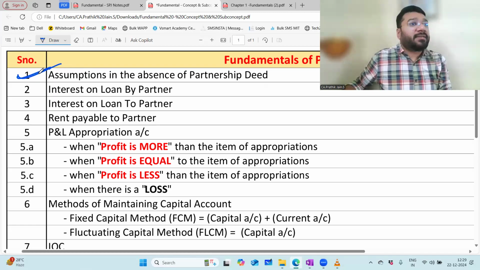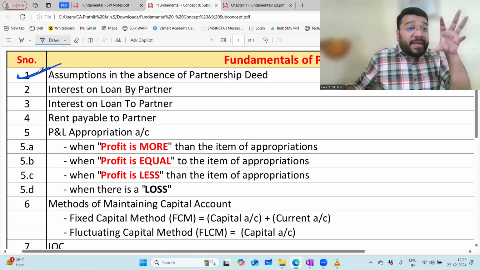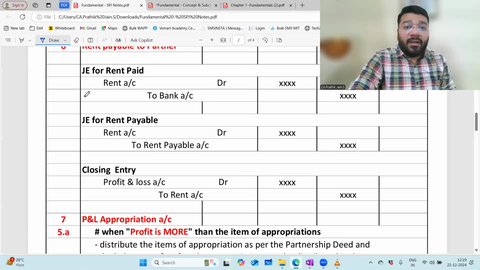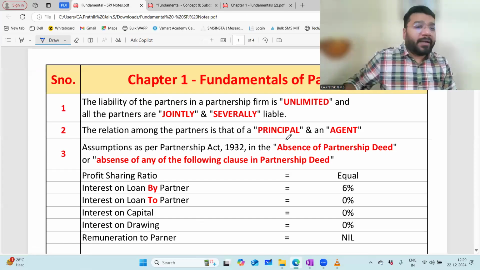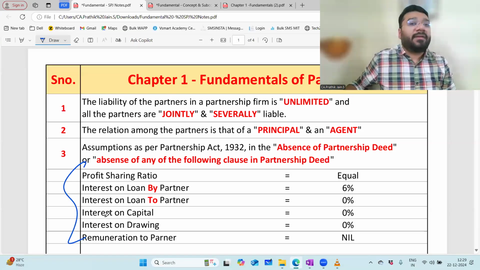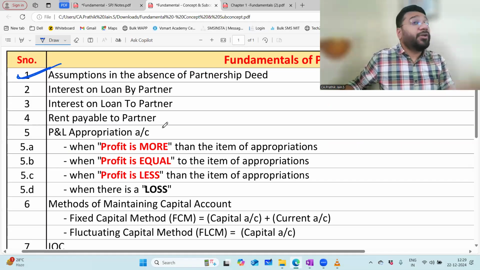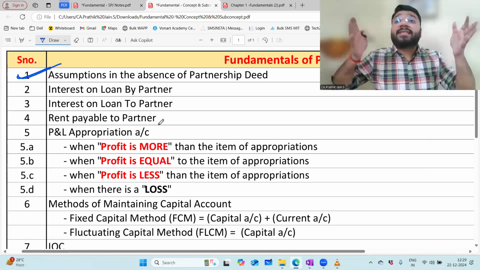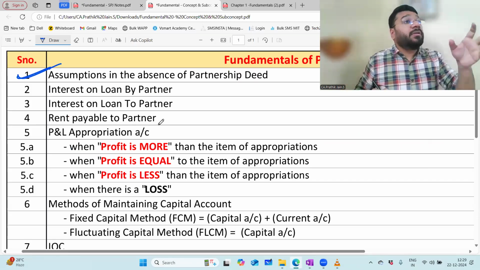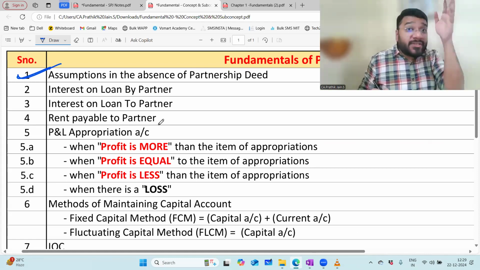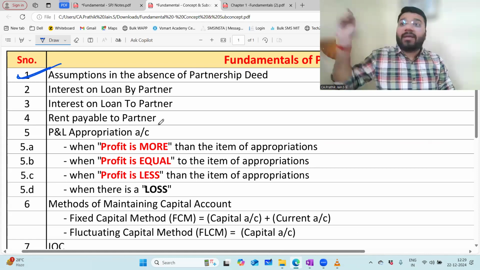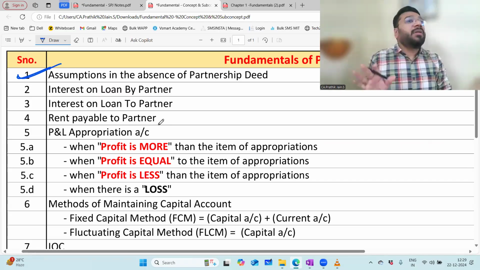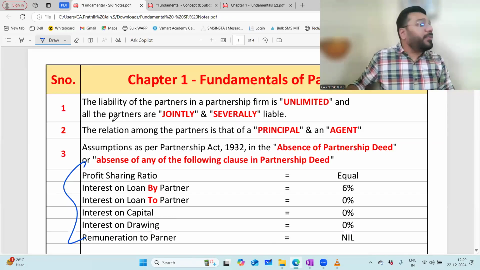This is purely the list of each and every item. The elaboration has been done in the note part. This is just the list. You have to have the list for all the chapters. Why? Because when you revise in those 6 days of holiday, you might miss out on a concept. So if you have a checklist, once a concept is done, put a tick mark on it. You'll get to know that you've covered all the concepts. And if you want the summary of all the concepts, then this note is going to help you.